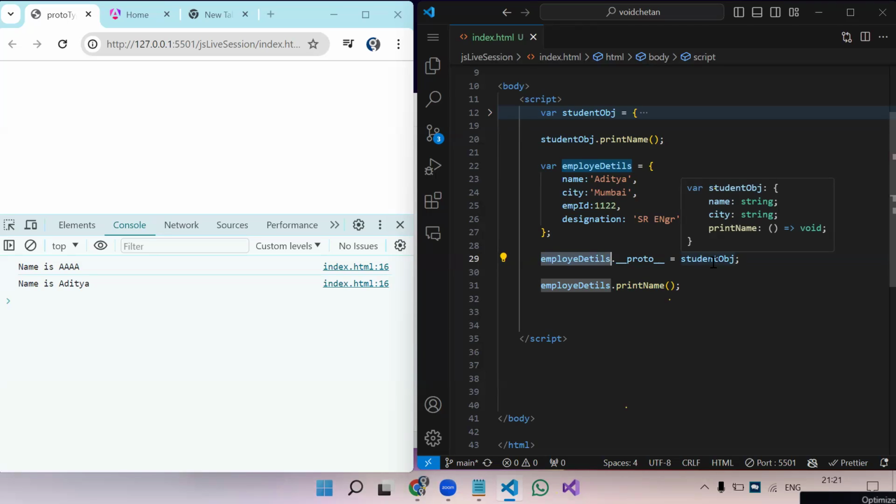I know this is a little bit confusing or might be new for those who are seeing prototype for the first time. It's not like prototype is the hardest thing. It's not that if you see some video or listen to someone, you will get it. Unless you try it, you won't get it. This is like magic. We don't have the print name function over here, but still we are able to print the name, correct? Because we have inherited whatever there was in the student object.